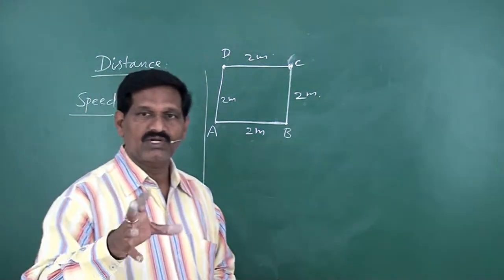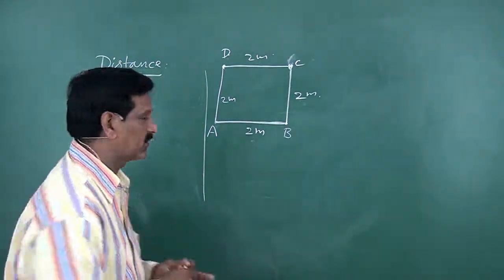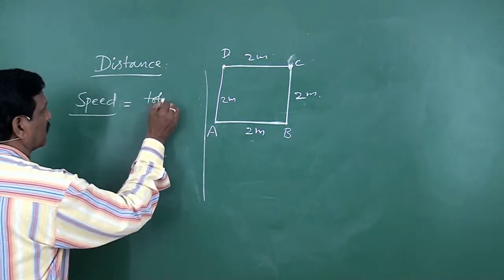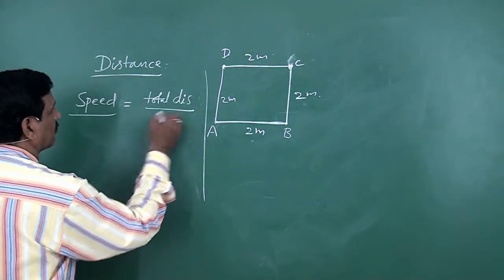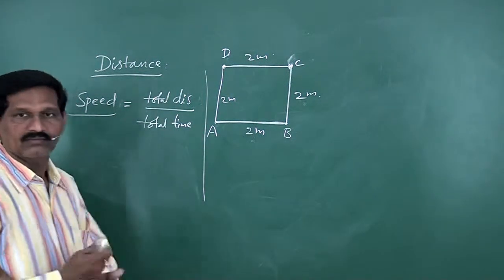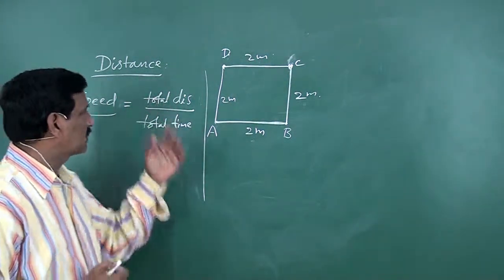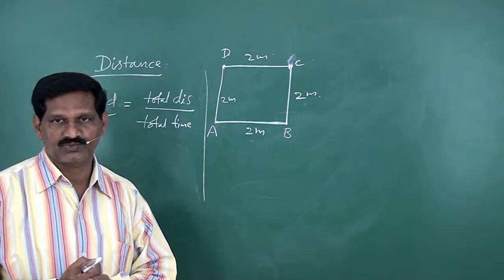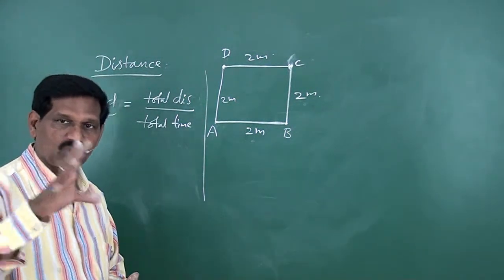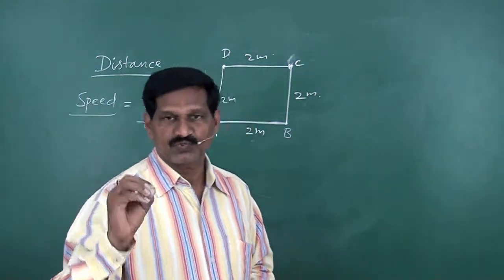That means total distance by total time taken, that is speed. So speed is equal to total distance by total time taken. The ratio between total distance and total time is called speed, or the distance travelled by the particle or body in 1 second is called speed.